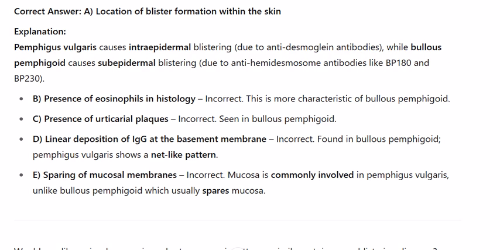D. Linear deposition of IgG at the basement membrane. Incorrect. Found in bullous pemphigoid. Pemphigus vulgaris shows a net-like pattern. E. Sparing of mucosal membranes. Incorrect. Mucosa is commonly involved in Pemphigus vulgaris, unlike bullous pemphigoid, which usually spares mucosa.